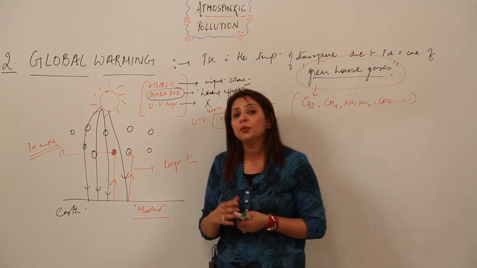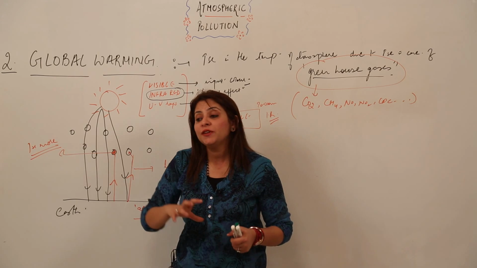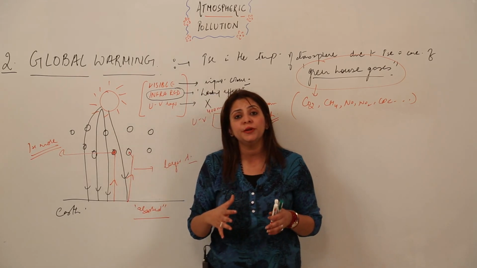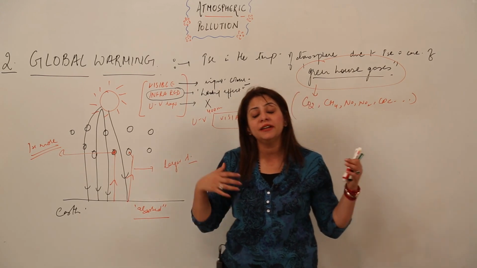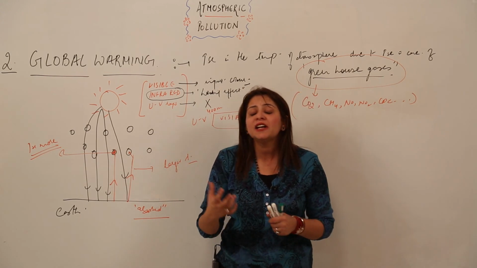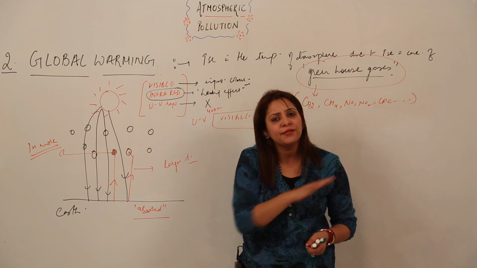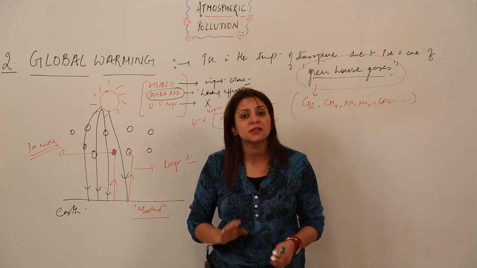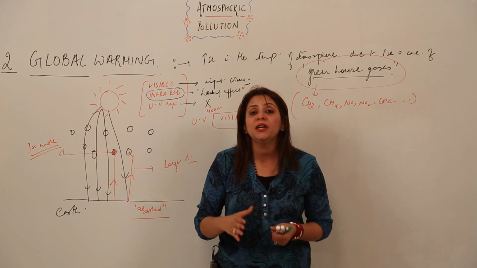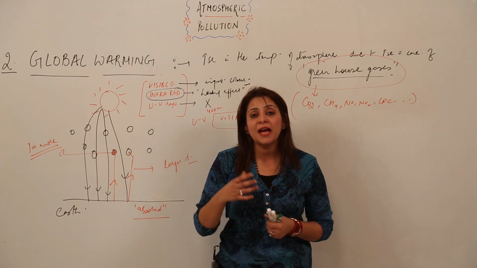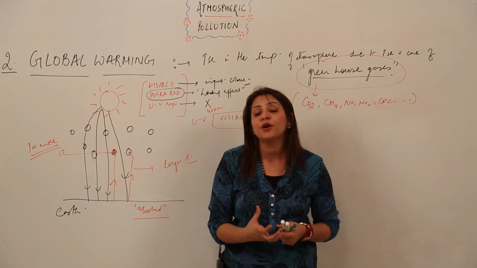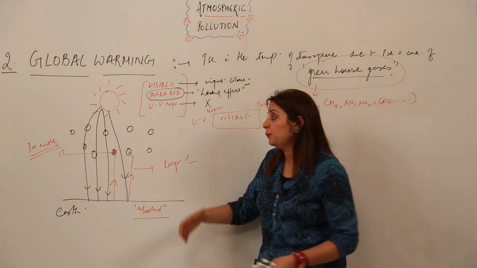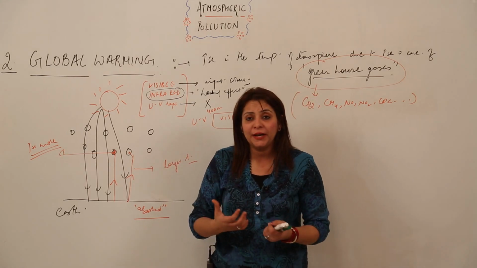And you know that if global warming increases so much, it will disturb the ecosystem. That means in winters the day is going to be much longer, and the night is going to be much shorter. In any way it will affect everything. It will affect the ecosystem in a great manner, and everything will get disturbed. So global warming is the main cause of atmospheric pollution, right?